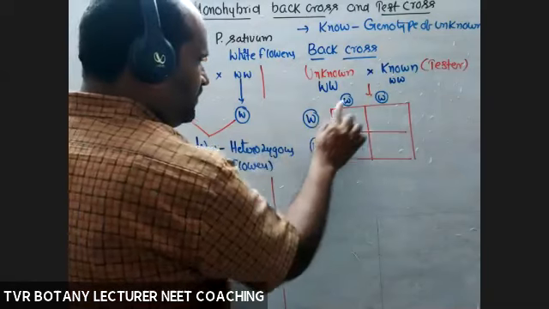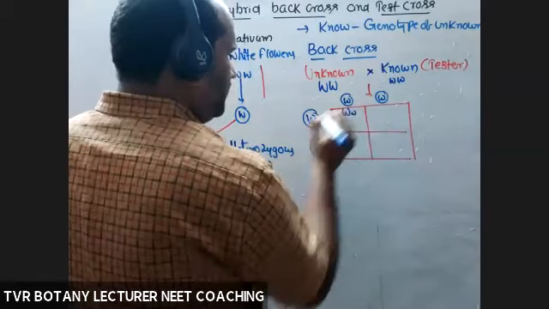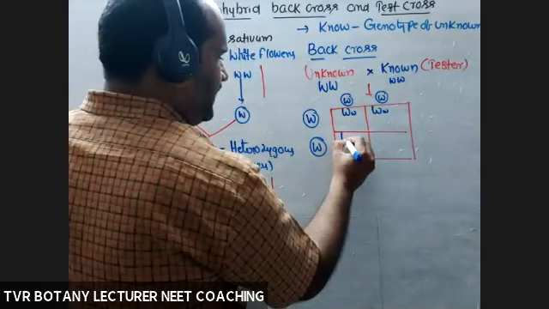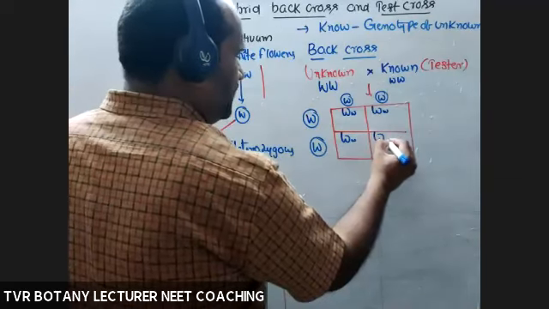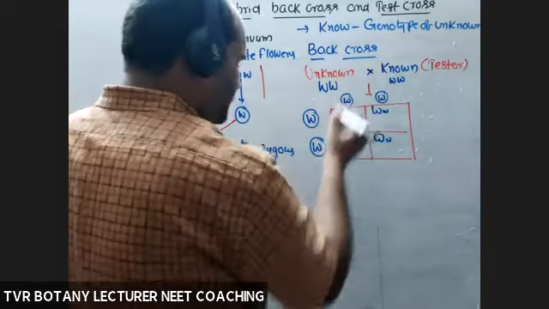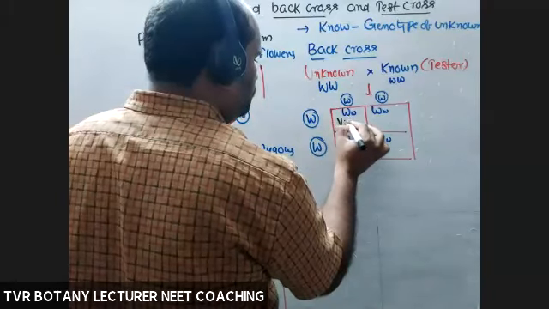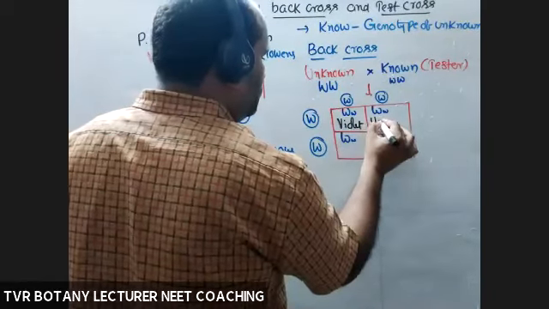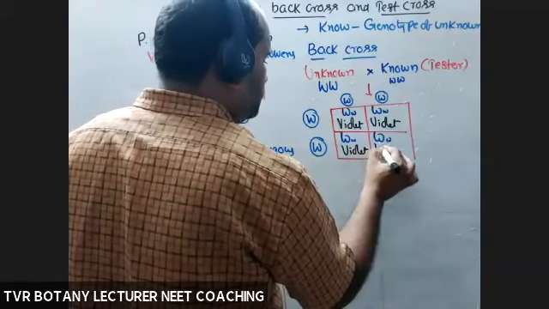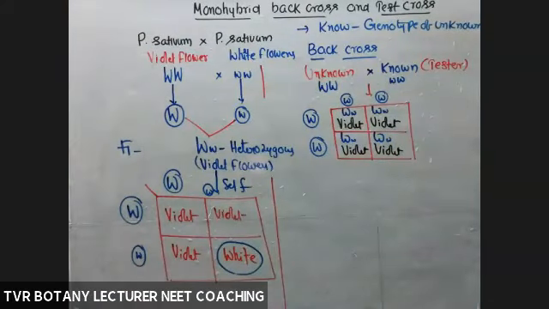So capital W, small w in every box. And now what about the phenotype of all these? According to that cross, what appeared? All are violet flowers. Like the monohybrid cross or not?